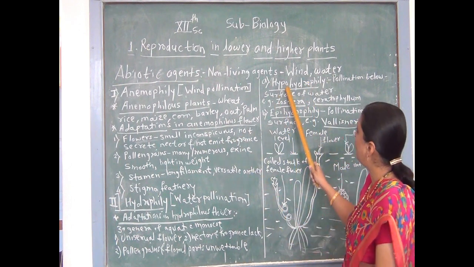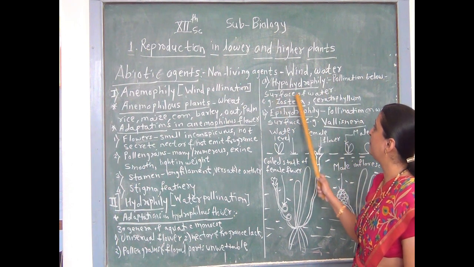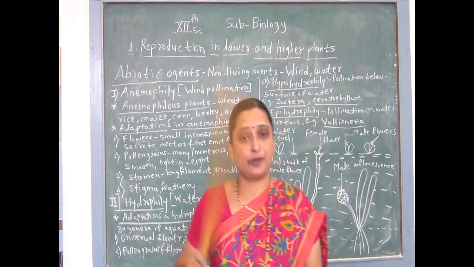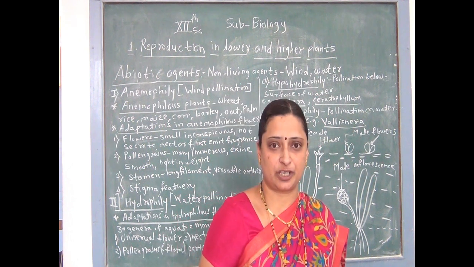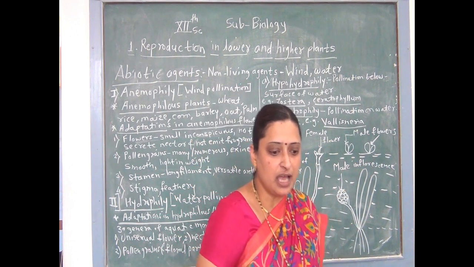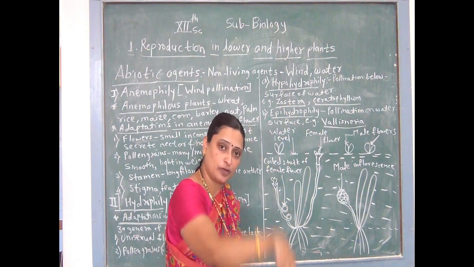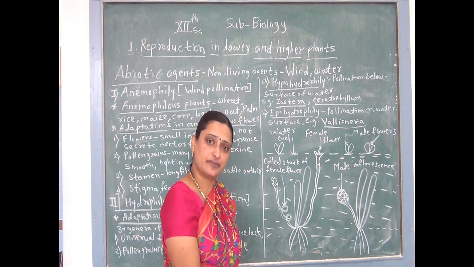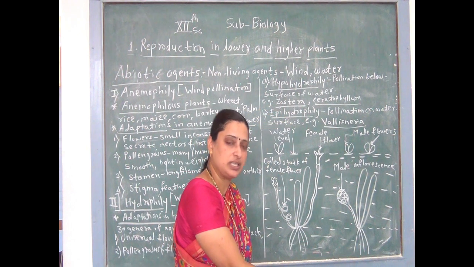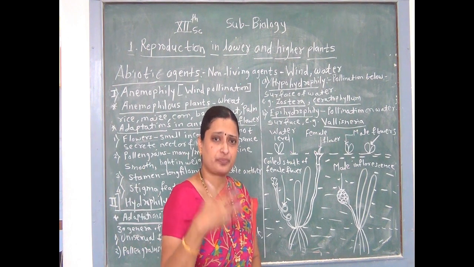Hypo means below, that is pollination with the help of water takes place below the water surface. That is called a hypohydrophilous flower or plant. The most important adaptation present in the hypohydrophilous flower is that pollen grains are heavier than water. Why does pollination take place below the surface of water? Because pollen grains are heavier than water, they easily sink down inside the water, and female flowers capture such pollen grains and carry out pollination.